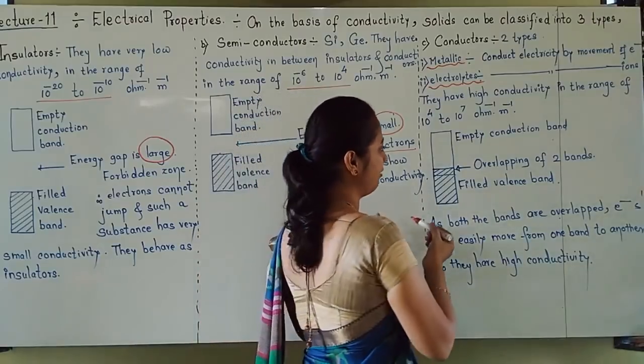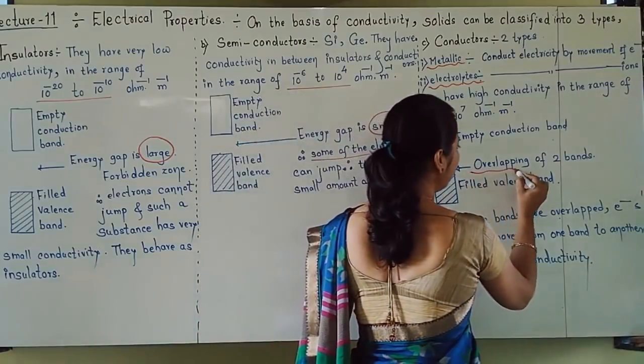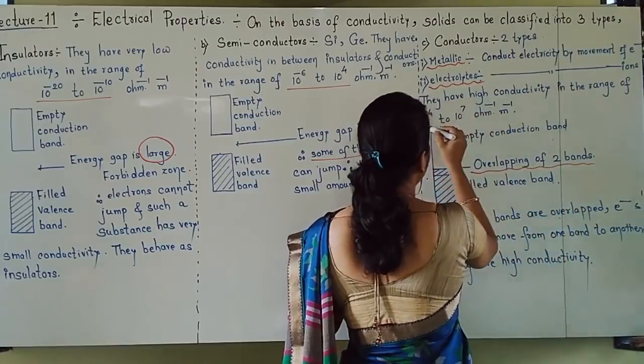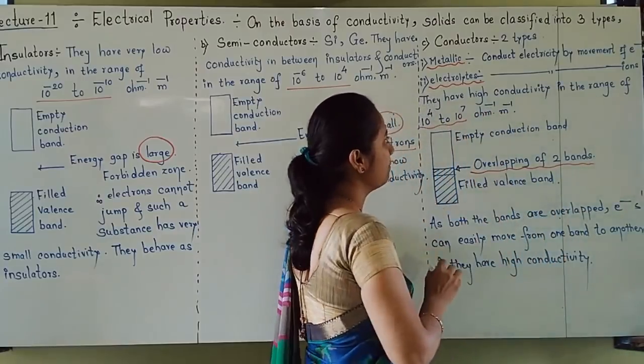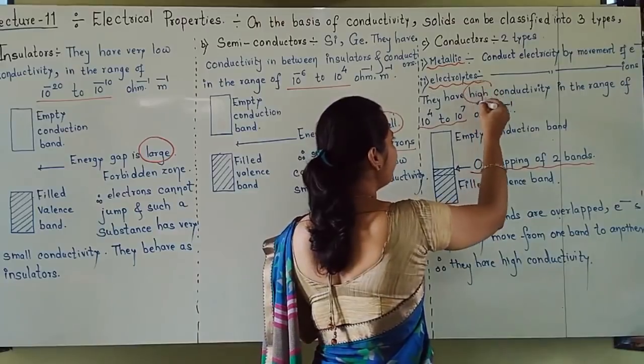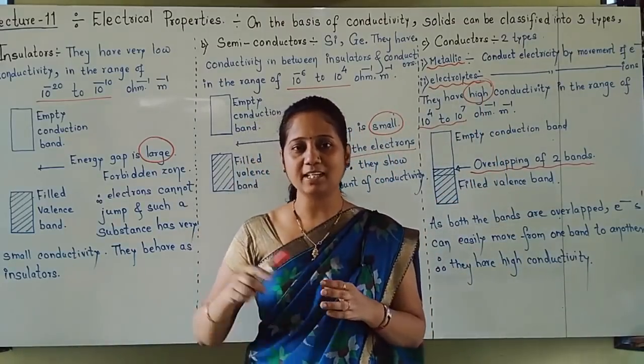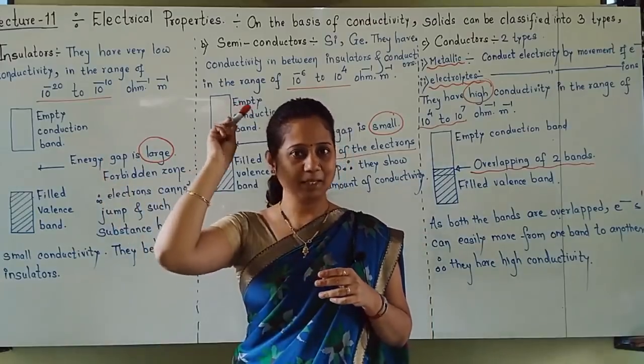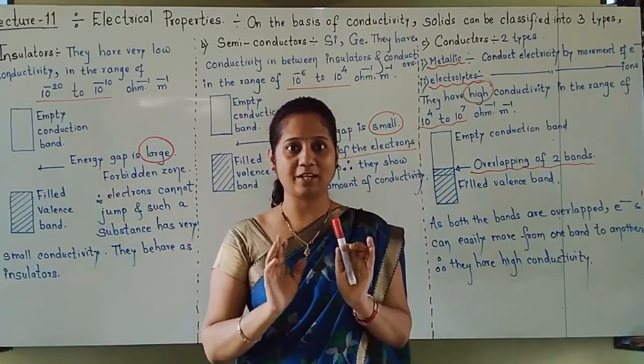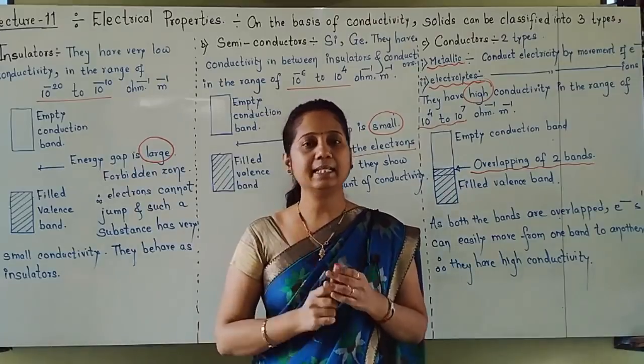So here I have already written that overlapping of two bands takes place, and these two values you have to remember. They have a very high type of conductivity. So you understood what is the difference between insulators, semiconductors and conductors. Write the things properly.